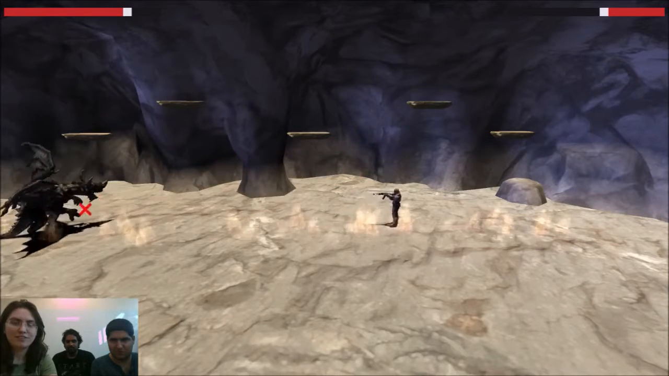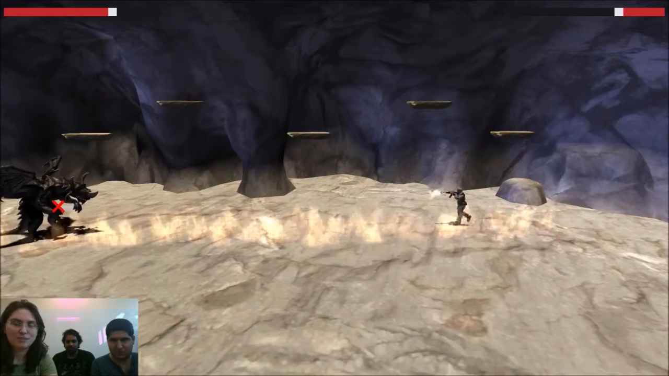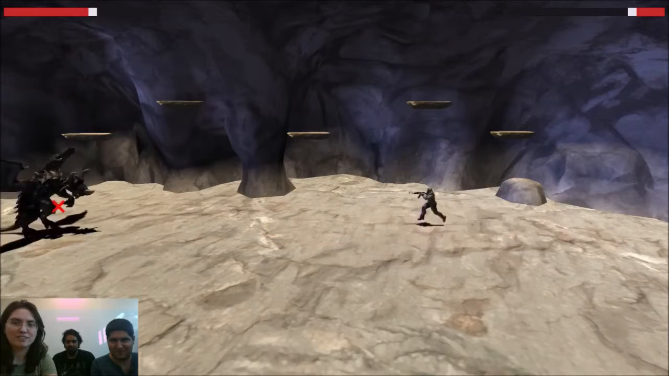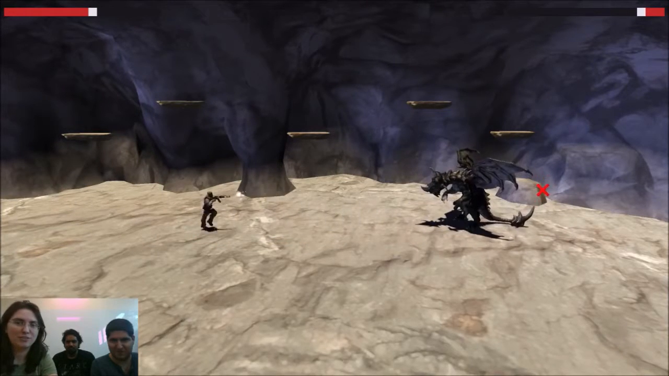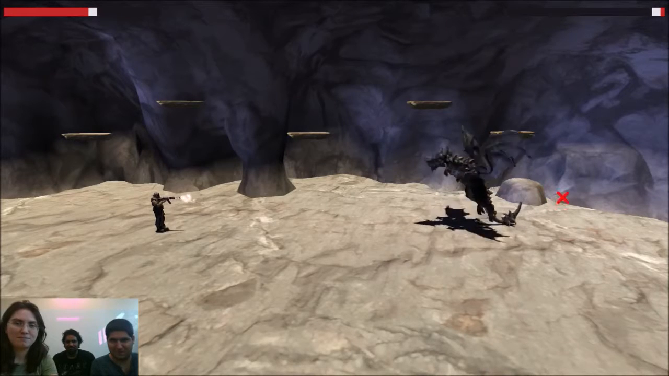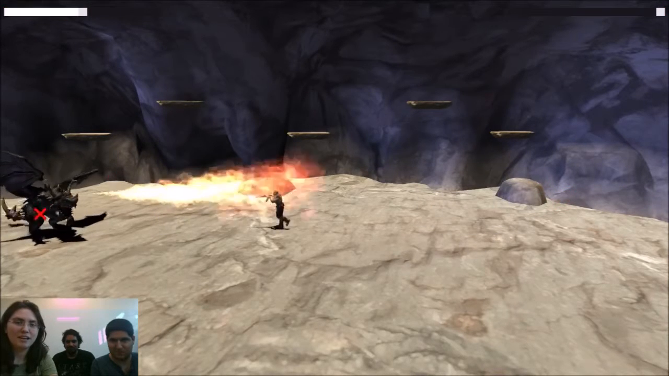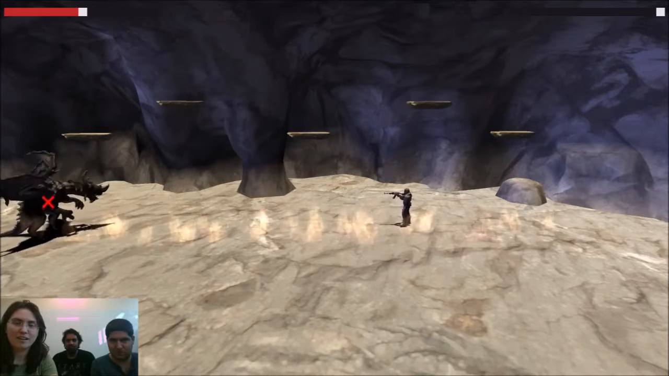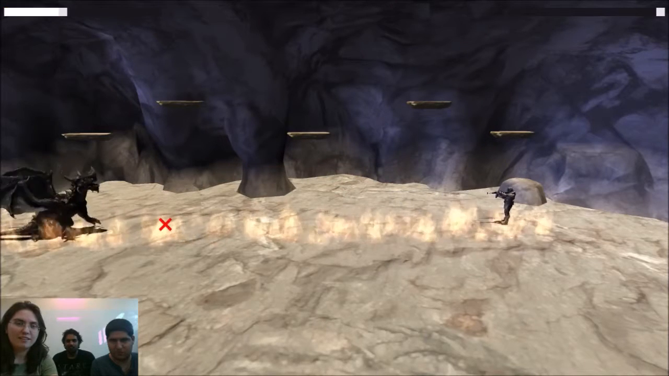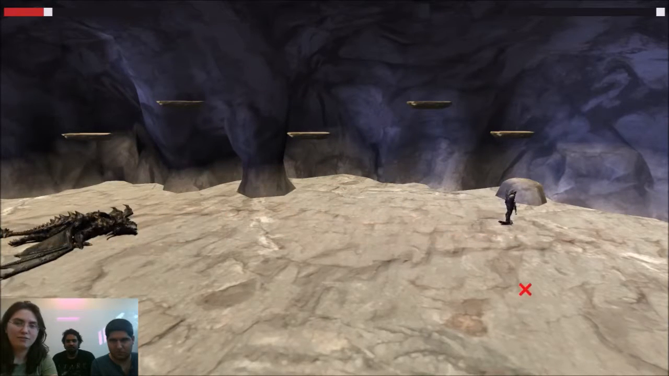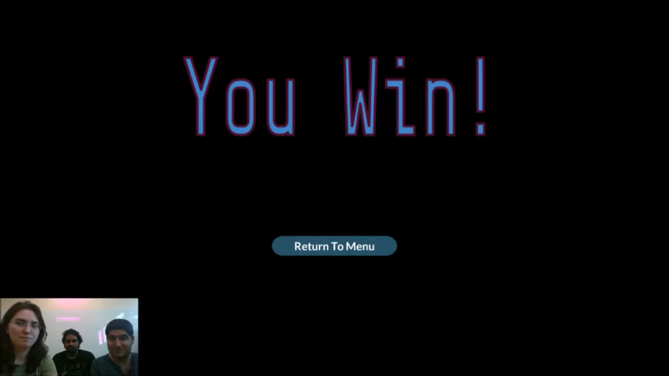He's convinced the fire attack is best, and it is probably the right answer because it is hard to dodge. I'm just going to try and kill him before he kills me. He's got a bite attack, a tail attack, a fireball attack, and the ground flame attack. And now that we've defeated the game, it waits a moment before letting you know that you